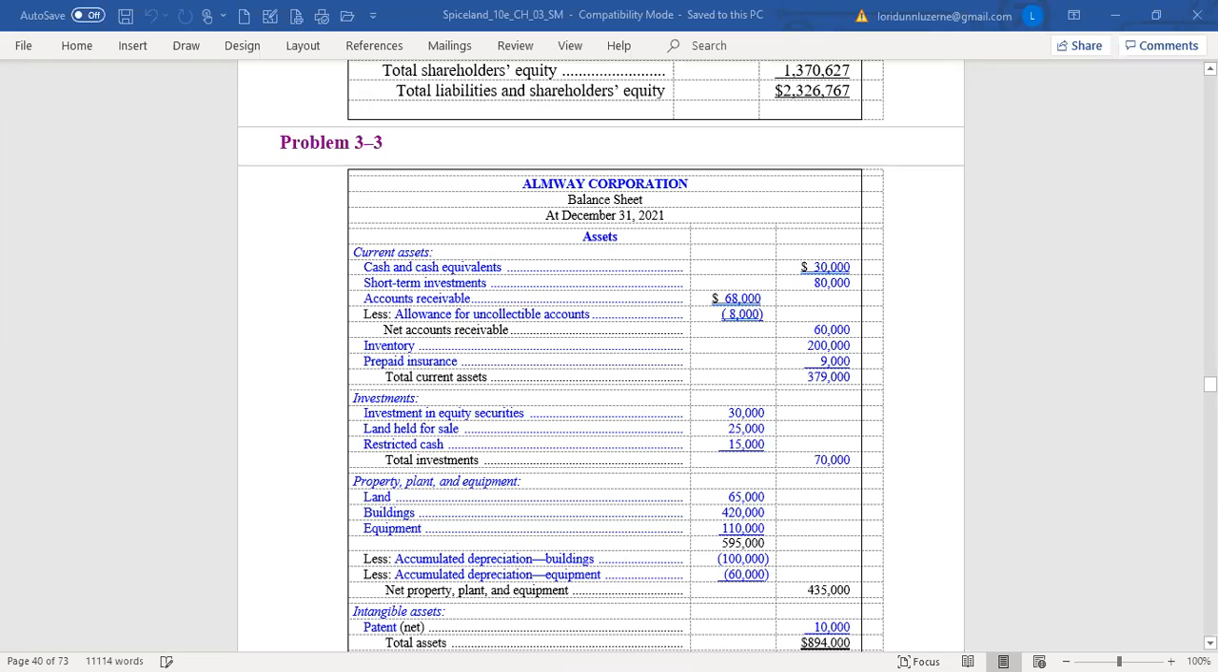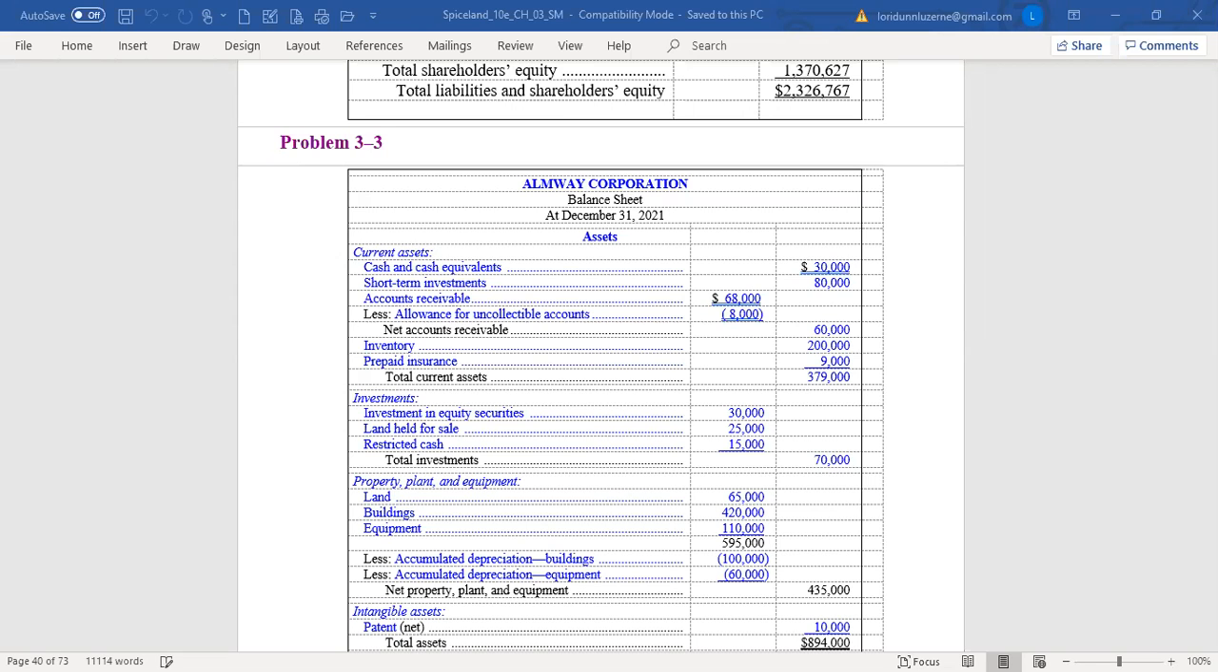So over on the investment in equity securities, you want to put a little line going up and one coming down and say, okay, 30,000 of that is long-term and will be in the investment category, and the remaining 80,000 is considered short-term, a current asset.